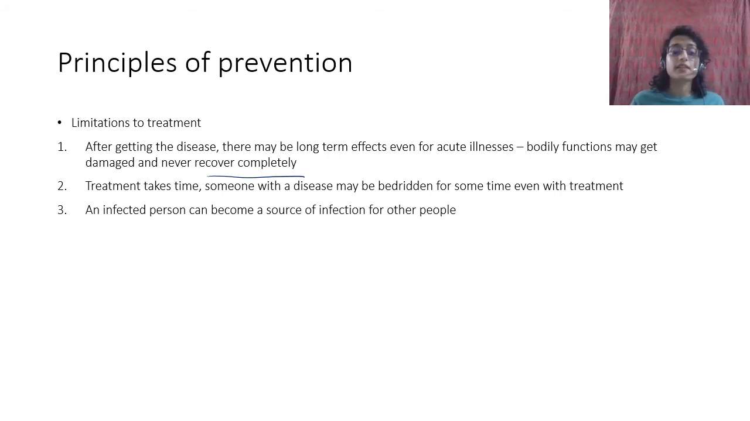An infected person can become a source of infection for the other people. So if somebody has a cough or cold, or somebody has some sort of an infection that is communicable, then the other people can also be infected by that. And that is actually really bad because otherwise, if you prevent it from happening, then other people won't get it, and maybe you are infected and it does not affect you very much, but the other person that you spread it to might actually be very highly affected because of that.